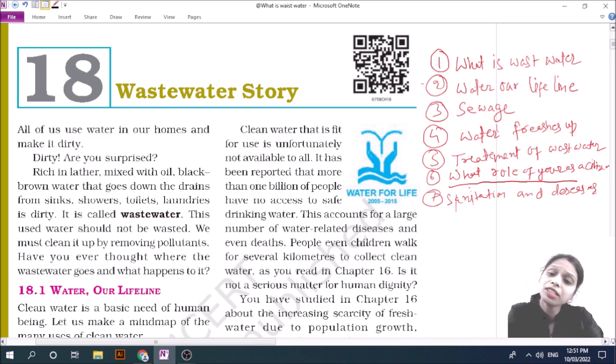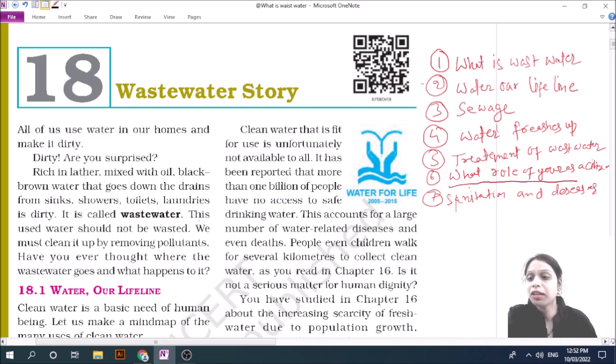First is what is wastewater. You know that waste means what? Wastewater means dirty water. Sometimes you see that dirty water is brown and black in color, rich in leathers and some oils mixed with detergent, and it goes down the drain from a sink, shower, toilet, or laundry.